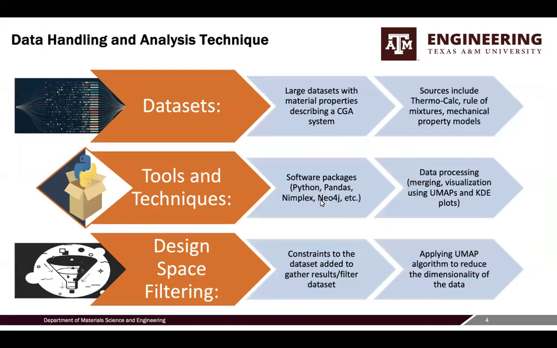In this project, I worked with large data sets describing CGA systems sourced from Thermo-Calc, rule of mixtures, and mechanical property models. Tools used included Python, Pandas, NumPy, Neo4j, and various data processing techniques like merging and visualization with UMAPs and KDE plots. Design space filtering and constraints were then applied to gather and filter data results.